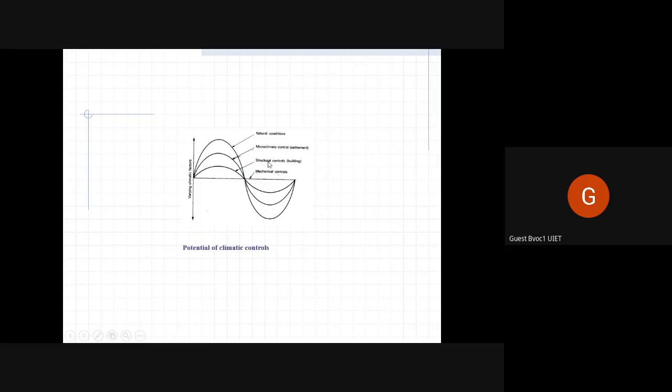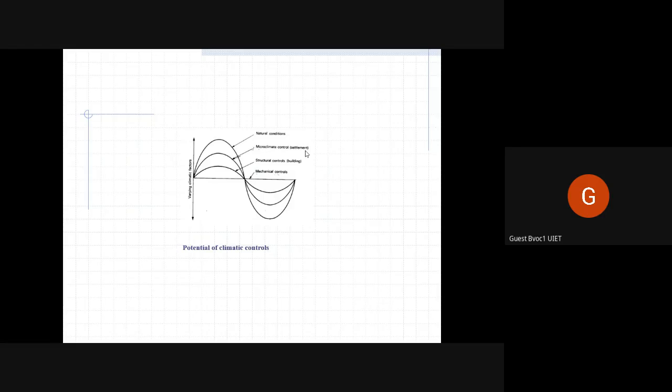Then second, we have structural controls, meaning building, meaning what materials we use, what window openings we use. Through that, we can control it to some extent, but not much. Then if we use microclimate control, we plan our neighborhoods, meaning societies, in a way that promotes climate control.